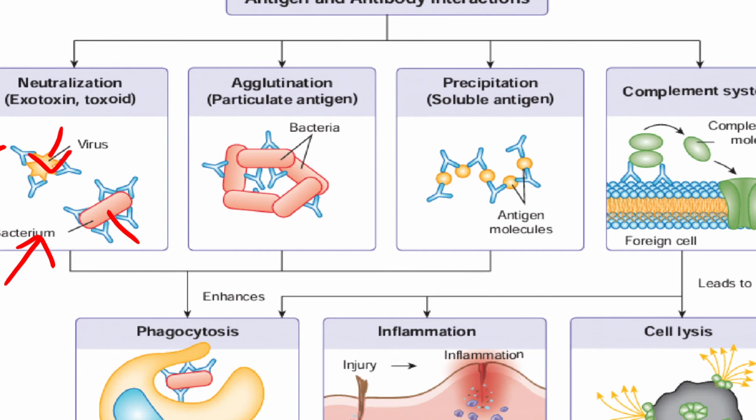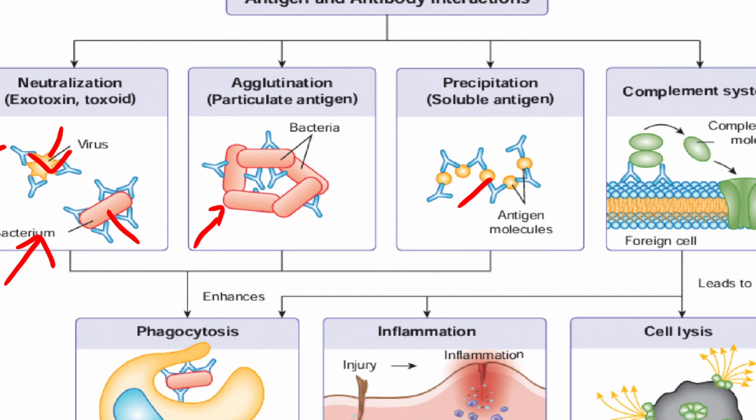And agglutination: the bacteria got clumped, it is in a clump, so this particular antigen got agglutinated. Next, precipitation: you can see the precipitated antigen molecules here. Soluble antigens form precipitates with the antibodies. Here the antibody is called precipitin, and the reaction is precipitation.